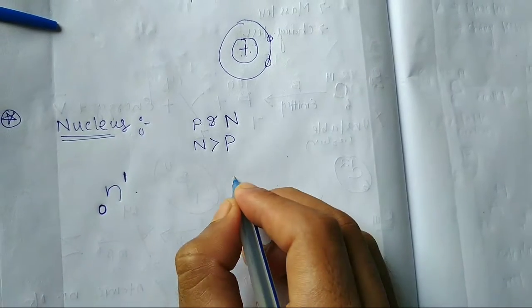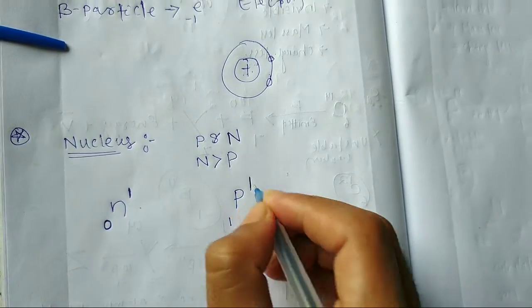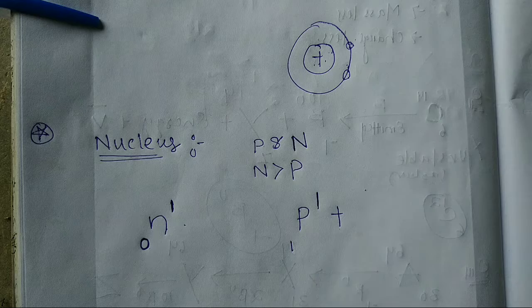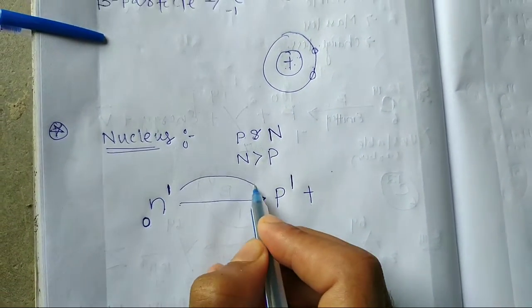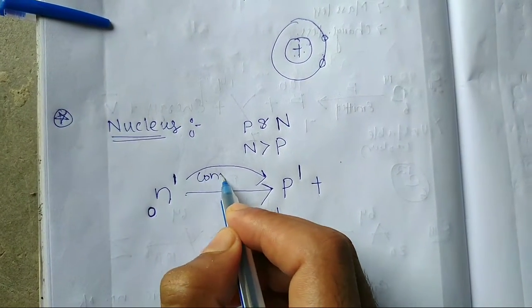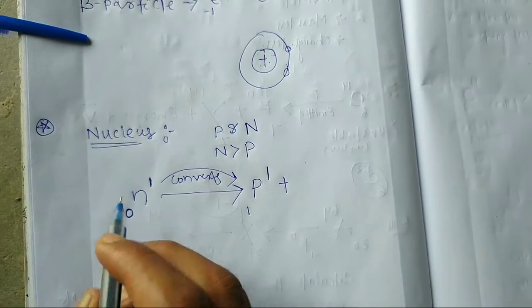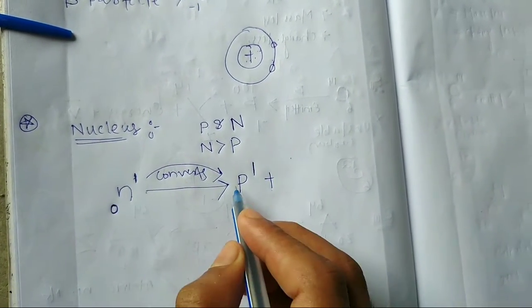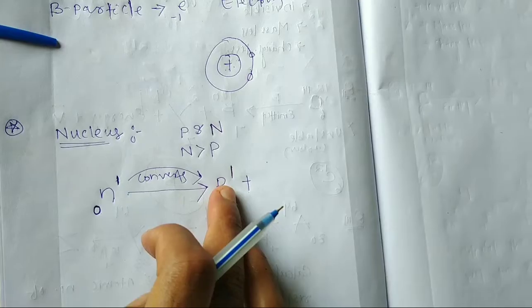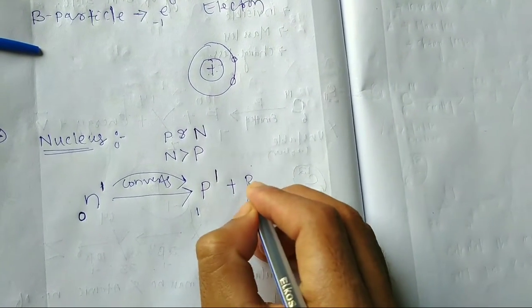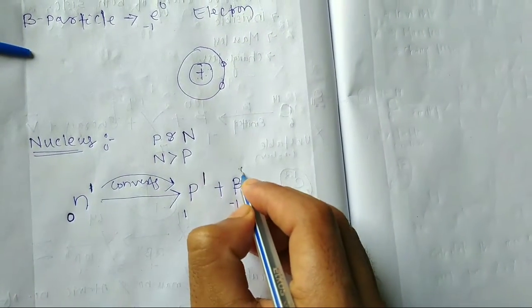A proton has charge 1, mass 1. But when a neutron converts to a proton, the charge of the neutron is 0 and mass 1, the charge of the proton is 1 and mass 1. When the neutron converts to a proton, then 0 minus 1 is minus 1, and 1 minus 1 is 0.